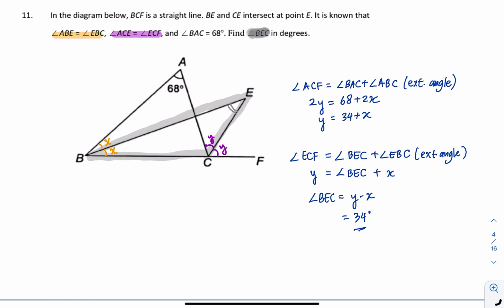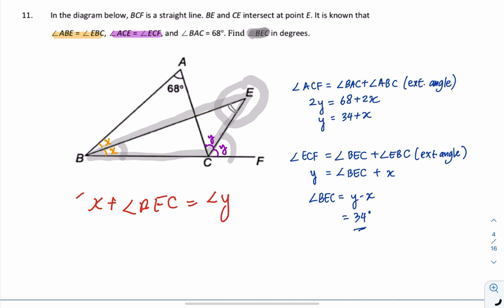This is y minus x, because x plus angle BEC equals angle y. So BEC will be y minus x, so that's why it will be equal to 34.